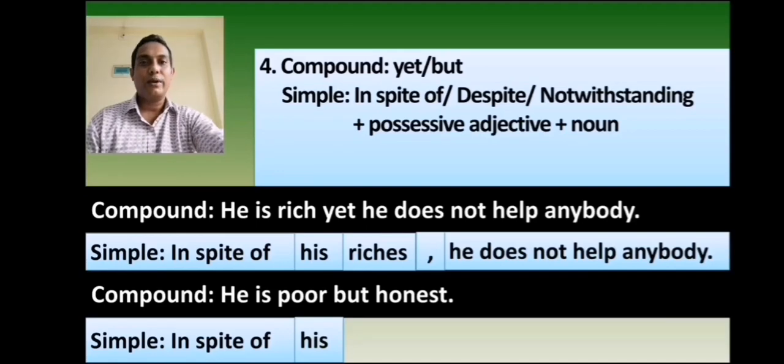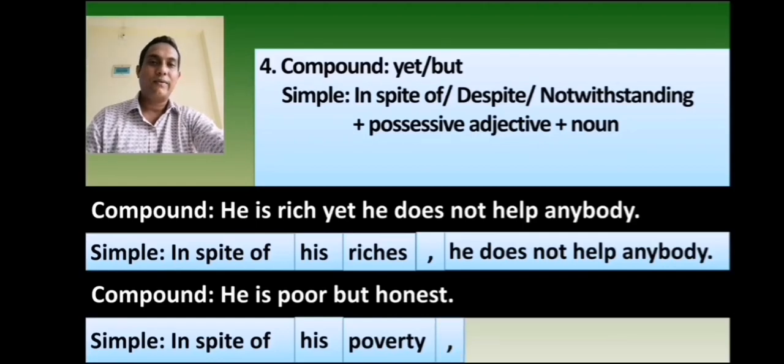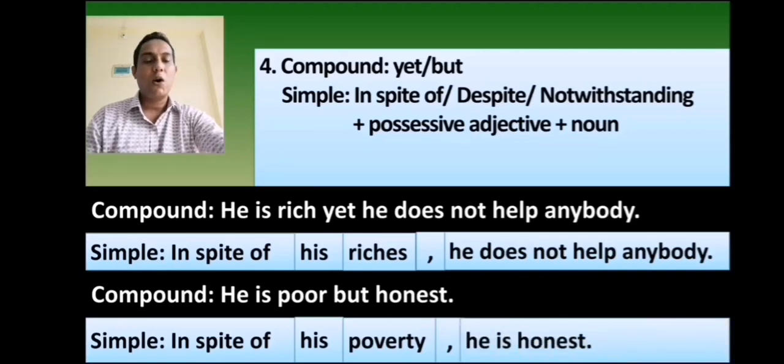Then you will write the noun form of the adjective of the first independent clause. Here, poor is the adjective and the noun form of poor is poverty. Then you will use comma at the place of but. Then you will write the second independent clause. In this compound sentence, the second independent clause is he is honest. So you will write he is honest. It has also become a simple sentence.